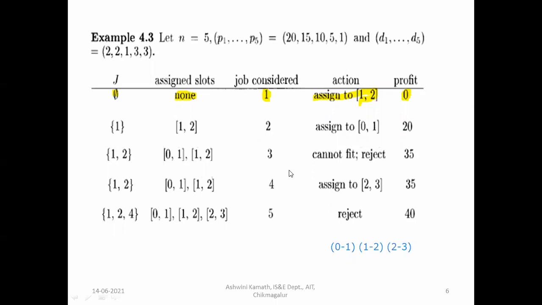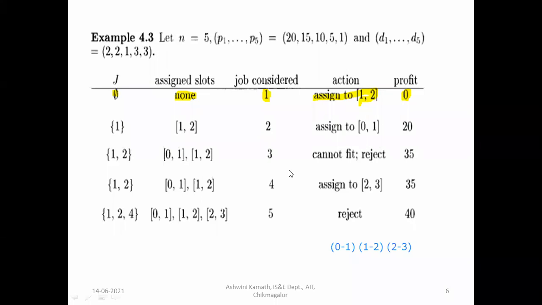And when we consider the fifth job, it will be rejected because we don't have any other slot for executing the jobs. The maximum slots given is 3. The maximum units, that is the maximum deadline, is 3. So we have only 3 slots. In the 3 slots, we can execute 3 jobs. So the maximum profit is 40.